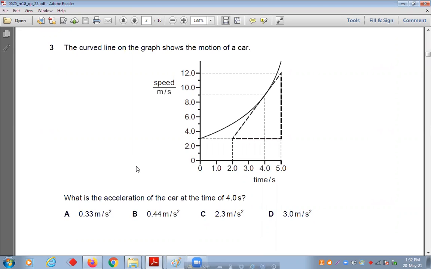So what was the initial velocity we are getting here? How much? 2.5, right? No, it will be 3. So 3, and the final velocity is 12. So 12 minus 3, that is the resulting change in speed, right? 12 minus 3 means 9. And change in time, how much? From 2 to 5.